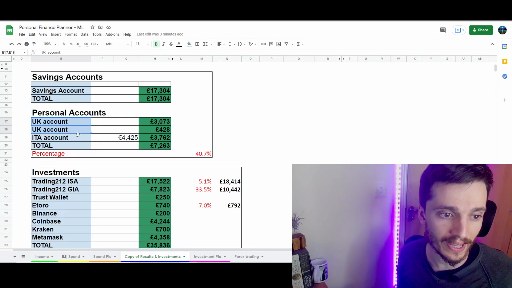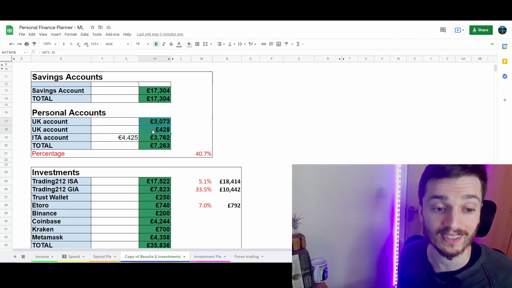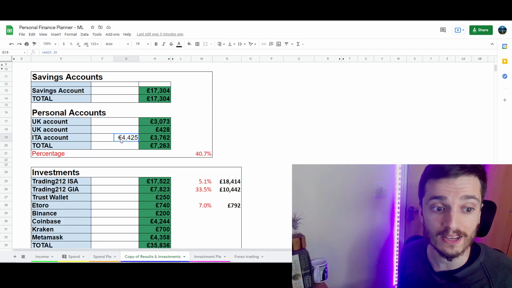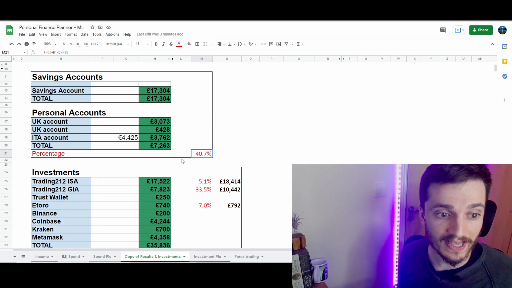Let's now dive into my personal accounts, which in the US are called checking accounts. So I have 2 UK accounts, and this is more or less how much money I have. Well, actually, I checked it yesterday. That's quite precise. Then we have the Italian account. I do have some euros because, as you know, I'm Italian. And this bit is very important.